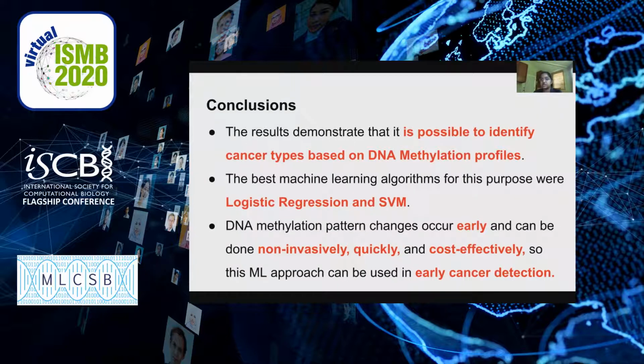Here are the conclusions. The results show that it is possible to identify cancer types based on DNA methylation profiles. The best machine learning algorithms for this purpose are logistic regression and SVM. The most important conclusion is that DNA methylation pattern changes occur early and can be done non-invasively, quickly, and cost-effectively. So this ML-based approach can be used in early cancer detection.